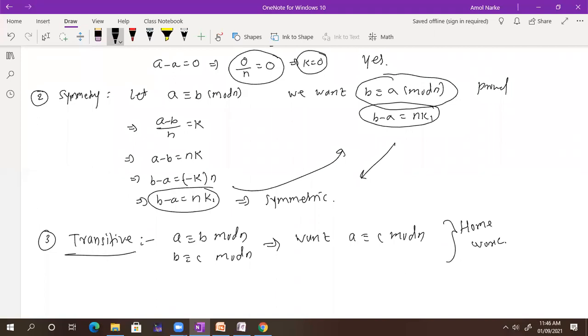Clean and clear to everyone? Yes, sir. We need to find A is congruent to C mod n. That means A is related to B, B is related to C, and you need to show A is related to C. That is transitivity. Got it, everyone? Yes.